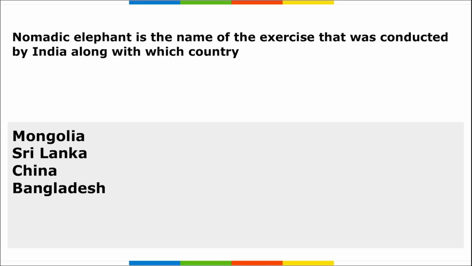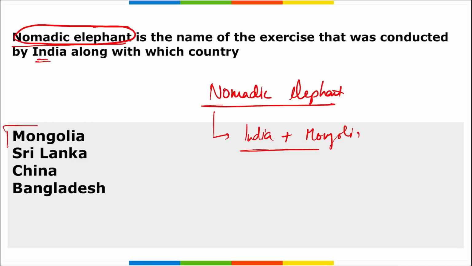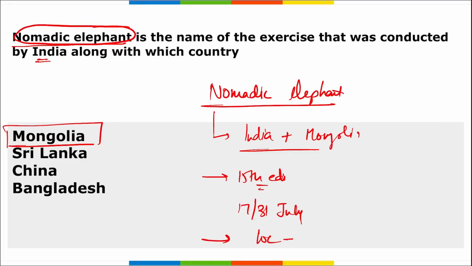Moving on. Next, Nomadic Elephant. This is the name of the exercise that was conducted by India along with which country? Nomadic Elephant is the name of the exercise that is conducted by India along with Mongolia. Right? India and Mongolia conducted this joint military exercise. This is the 15th edition of the exercise. This was from 17 to 31st of July. And remember, the location where this exercise was conducted is also Mongolia.